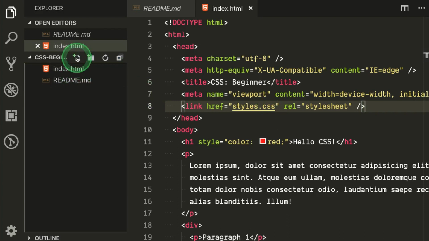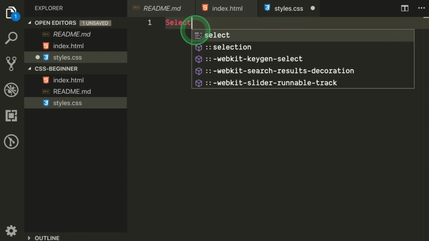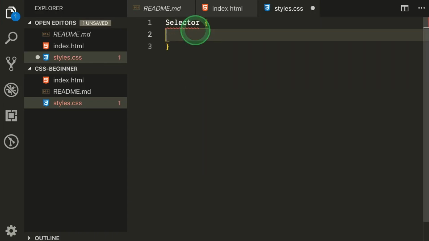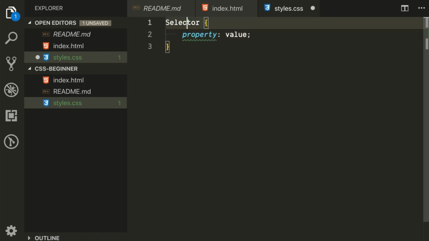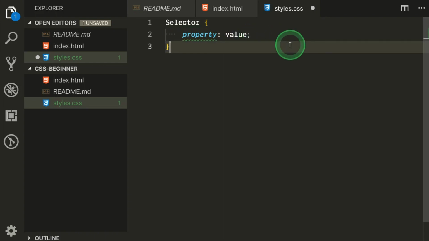So to demonstrate that, let's create one file called styles.css. Now the point comes, what is the syntax of defining a style? The syntax is you have a selector, and then we have a property and then its value. So note the syntax here. This part becomes the selector, then we have a curly bracket, then the style property and then the value, and after that you have to put this semicolon. So this is basically how you define a style.